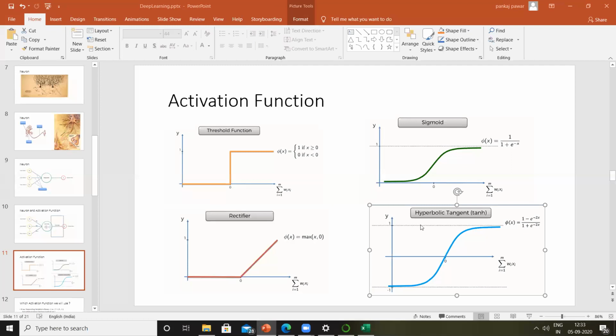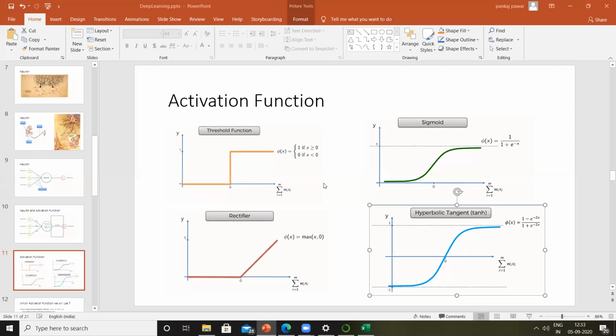Right? And in the case of the hyperbolic tangent, the function is given as f(x) equals 1 minus e to the power minus 2x divided by 1 plus e to the power minus 2x. Now these are mathematical functions. We are not going to go deep inside this.